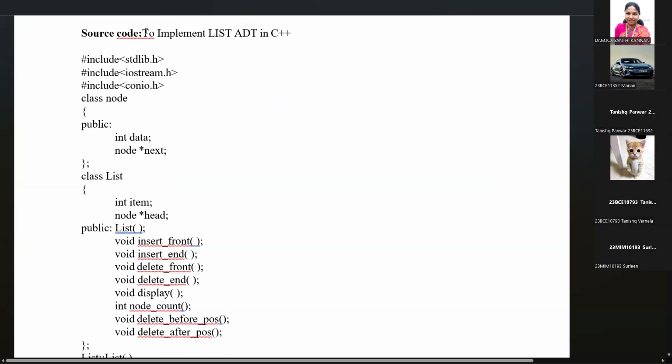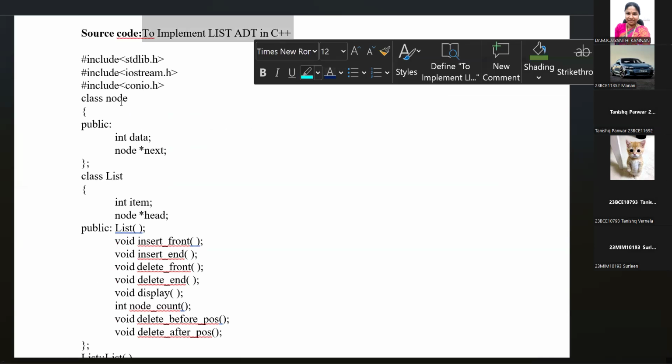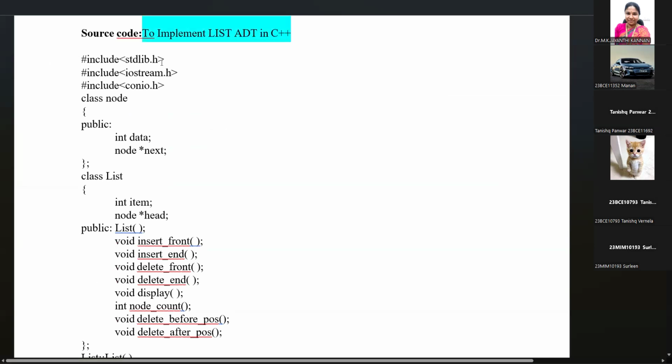We are taking the program. Okay, so #include <stdlib.h>. So we are including the library files iostream.h and conio.h for console input output operations, input output stream operations for storing the data and stream operations. So we are creating a class called node.